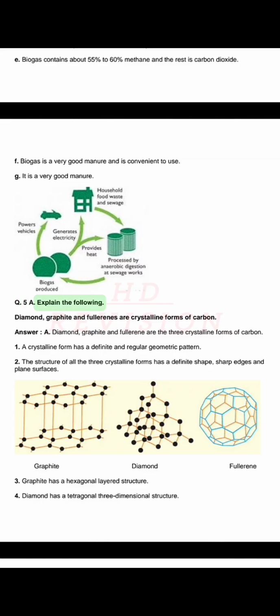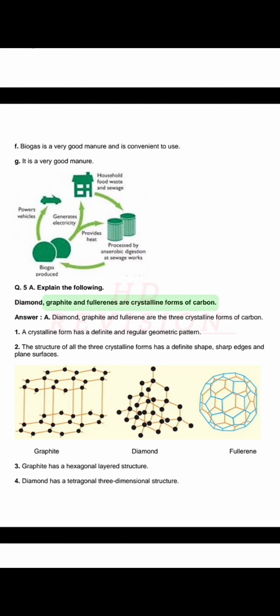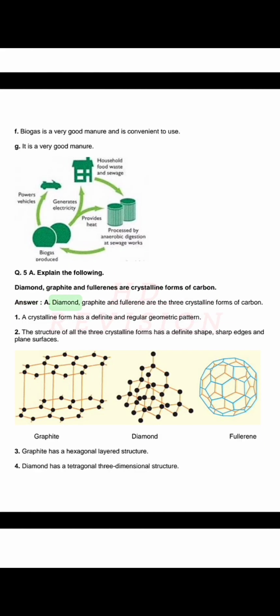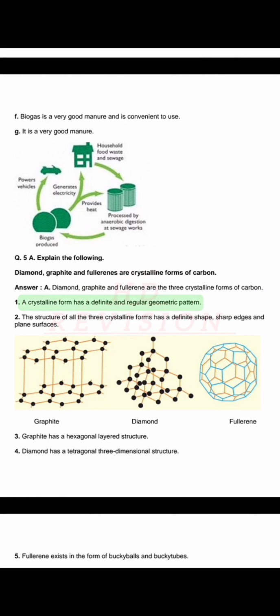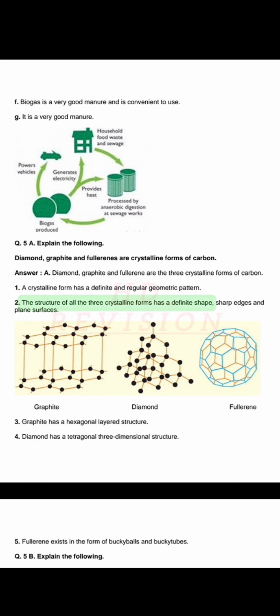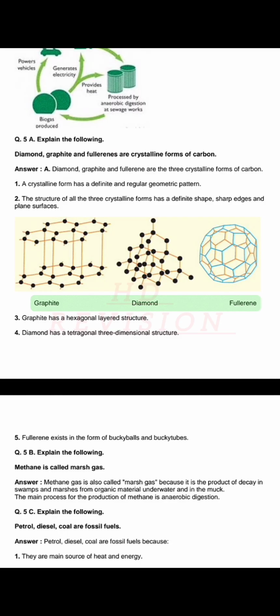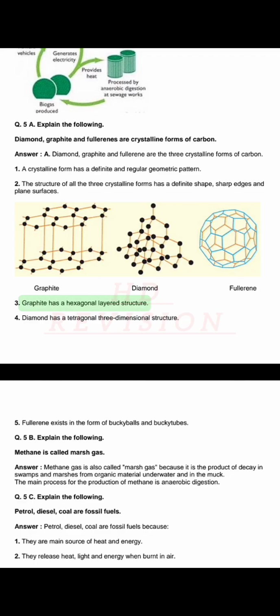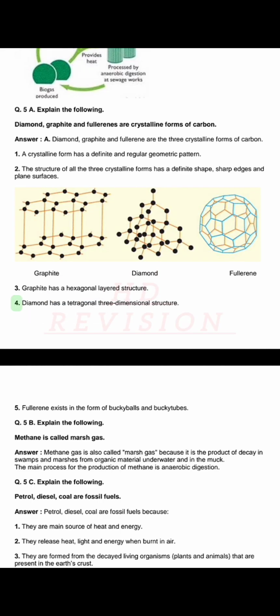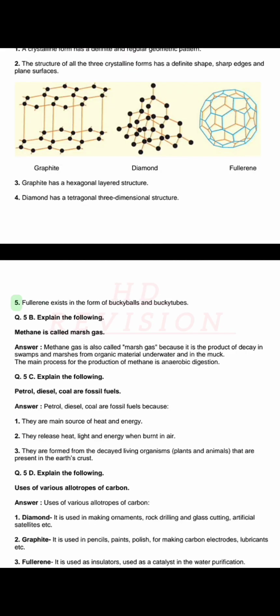Q. 5a. Explain the following. Diamond, graphite and fullerenes are crystalline forms of carbon. Answer. 1. Diamond, graphite and fullerene are the 3 crystalline forms of carbon. 2. A crystalline form has a definite and regular geometric pattern. 3. The structure of all the 3 crystalline forms has a definite shape, sharp edges and plane surfaces. Graphite, diamond, fullerene. 4. Graphite has a hexagonal layered structure. 5. Diamond has a tetrahedral 3-dimensional structure. 6. Fullerene exists in the form of buckyballs and buckytubes.